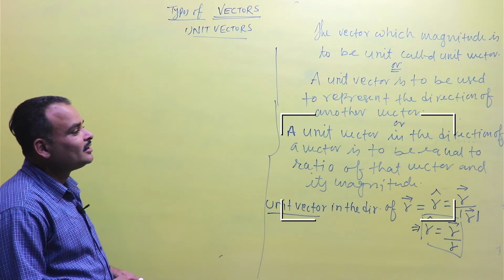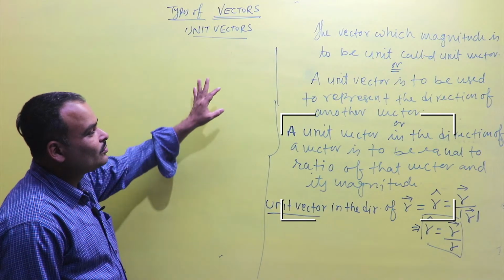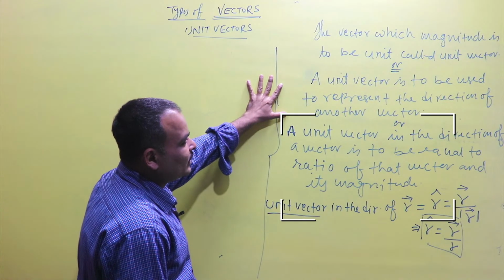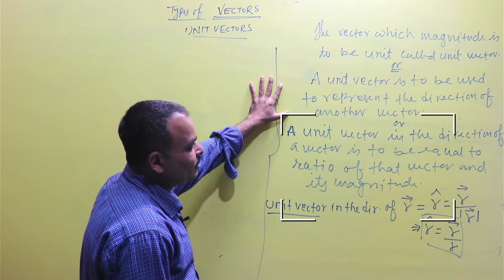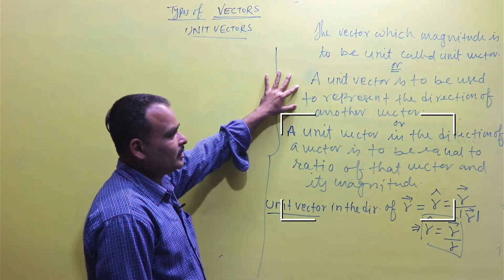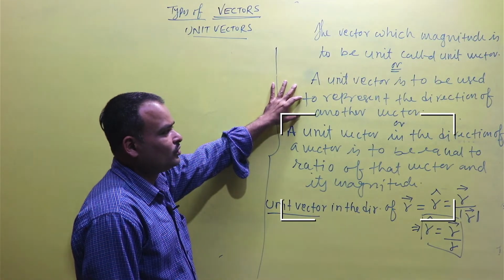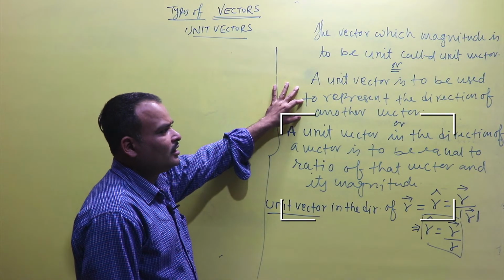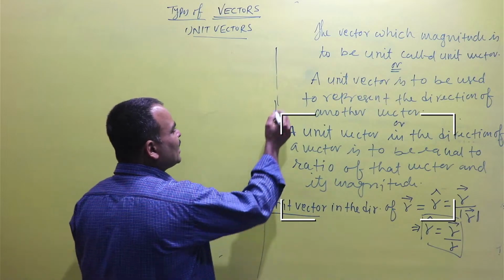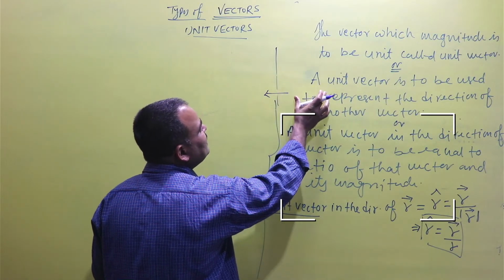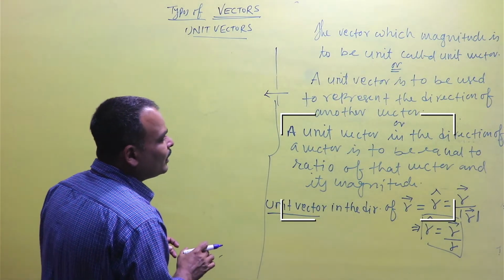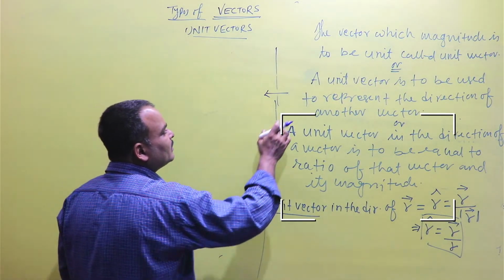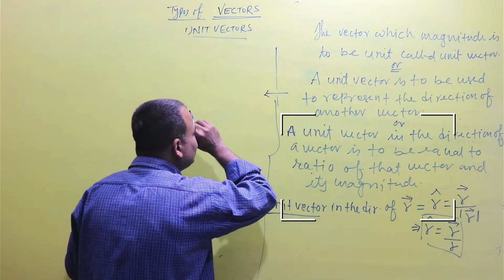The vector whose magnitude is unit is called a unit vector, and a unit vector is used to represent the direction of a vector. How can a unit vector represent the direction of a vector?